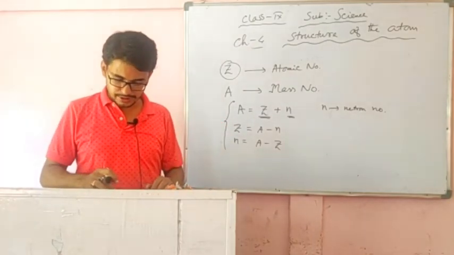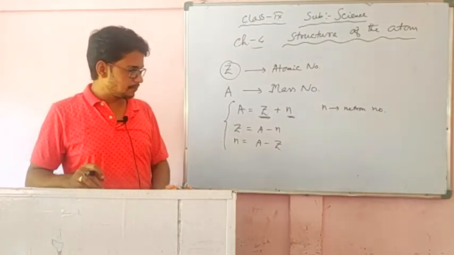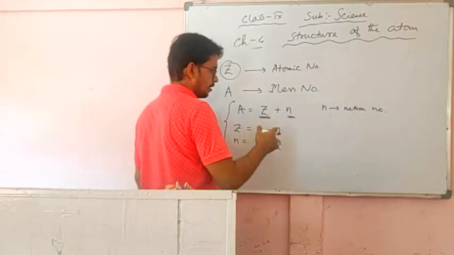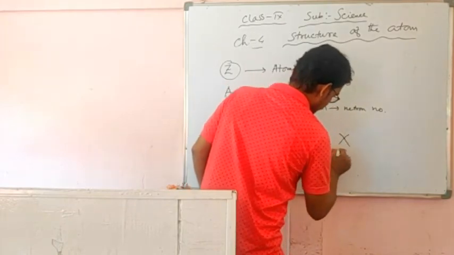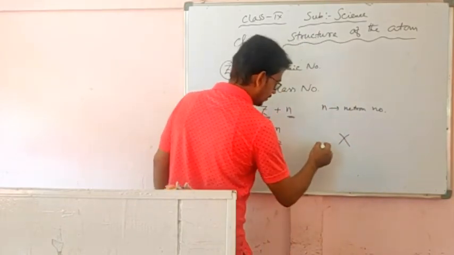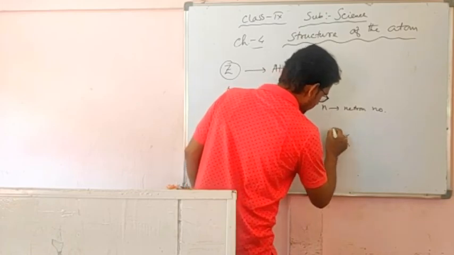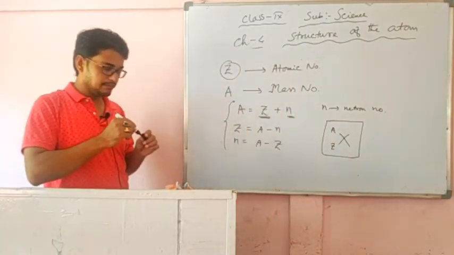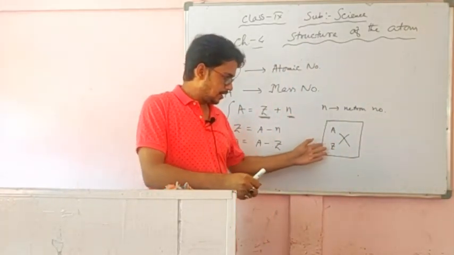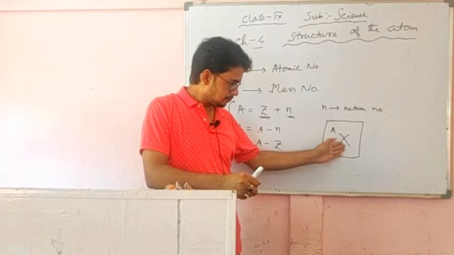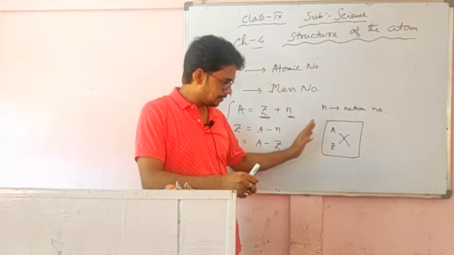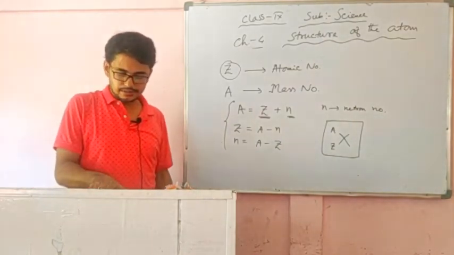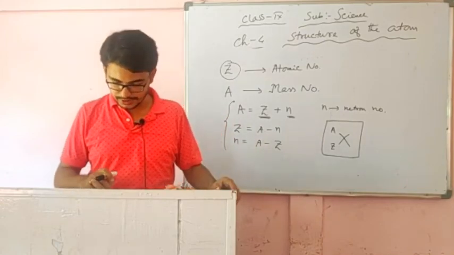The mass number of an atom is denoted by A, and A equals the total number of protons plus the total number of neutrons. Suppose X is the atom. How do we write the symbol of the atom? The atomic number is written as a subscript on the left of the symbol and the mass number as a superscript. Z denotes the atomic number, A denotes the mass number. This is the way to represent an atom symbolically.